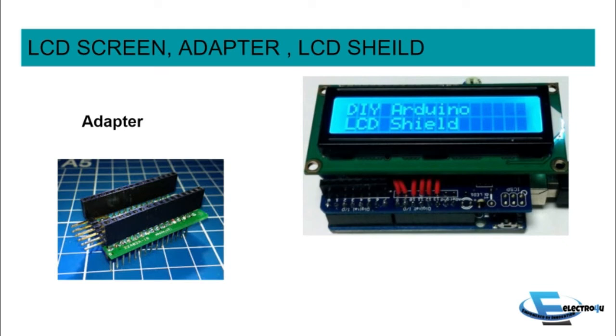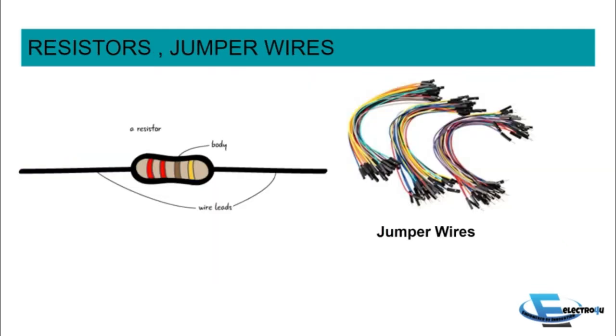Okay, so now let's move to our next topic, that is resistors and jumper wires. Though I have included resistors and jumper wires in the component part, these are mostly tools. Tools means without jumper wires and resistors, you cannot establish your program, or you cannot imagine your project running. That important role is played by jumper wires and resistors.